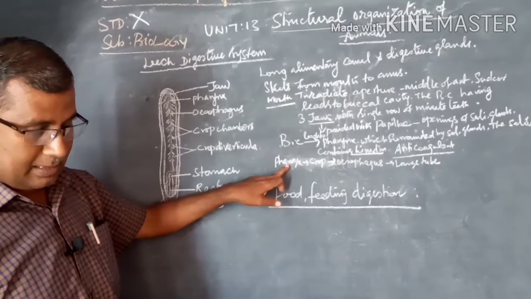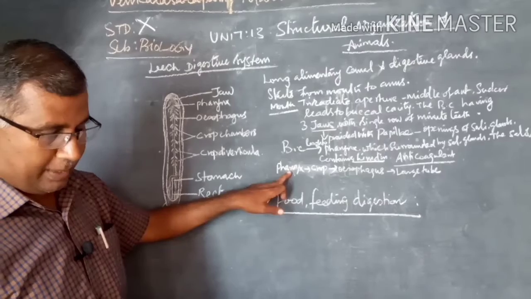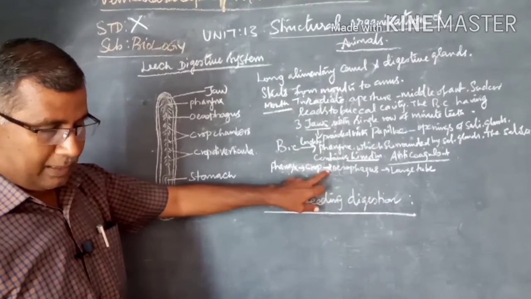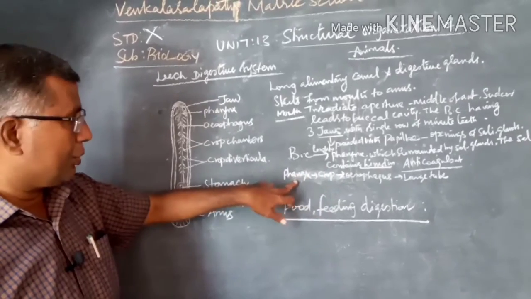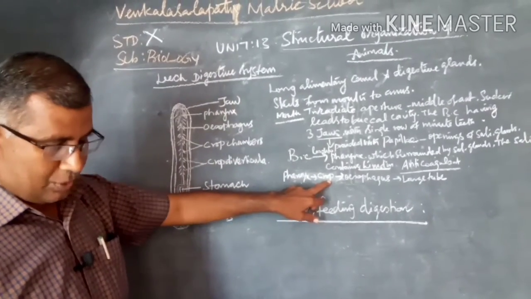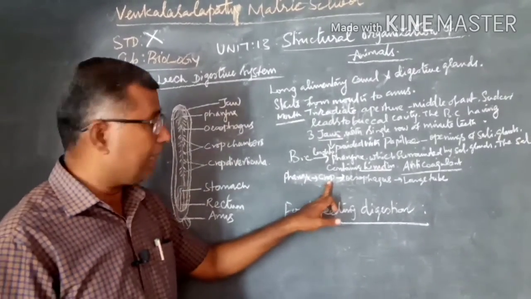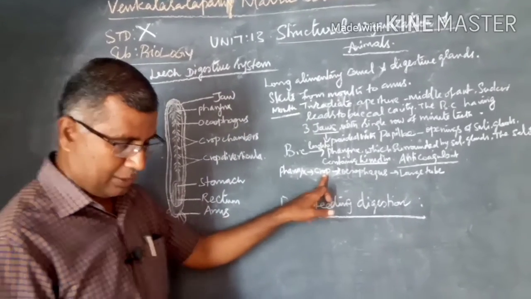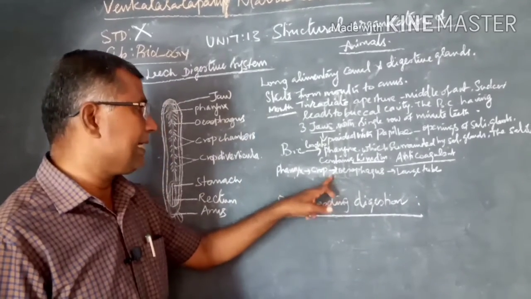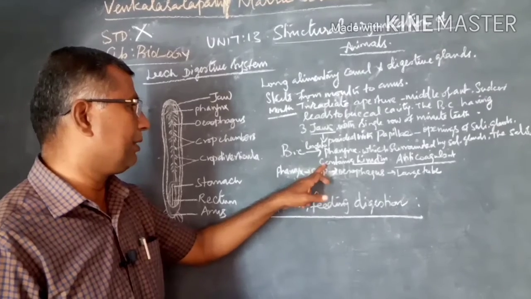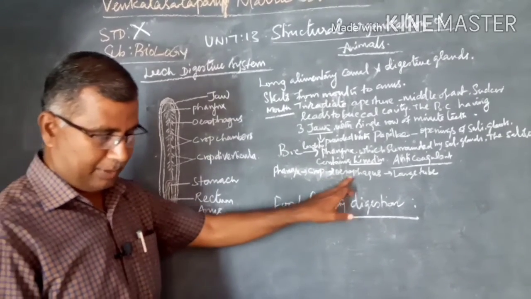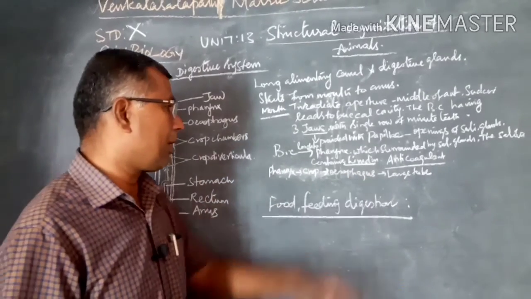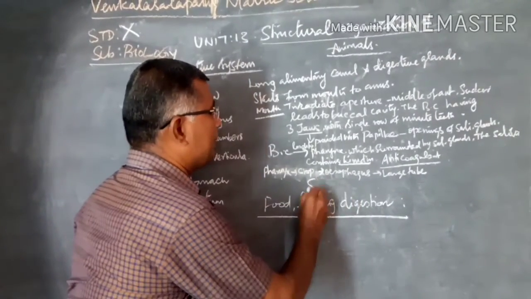Then it is surrounded by the buccal salivary glands. Understand? The pharynx leads into the crop. The crop is the largest portion of the alimentary canal. It is divided into a series of 10 chambers. The chambers communicate with one another through circular apertures by means of sphincter muscles.